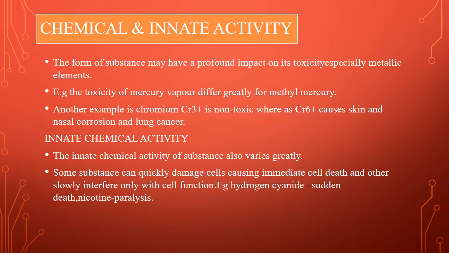And then innate chemical activity. The innate chemical activity of substances also varies greatly. Some substances can quickly damage the cells, causing immediate cell death, and others slowly interfere only with cell function. Example, hydrogen cyanide causes sudden death, and nicotine causes paralysis.